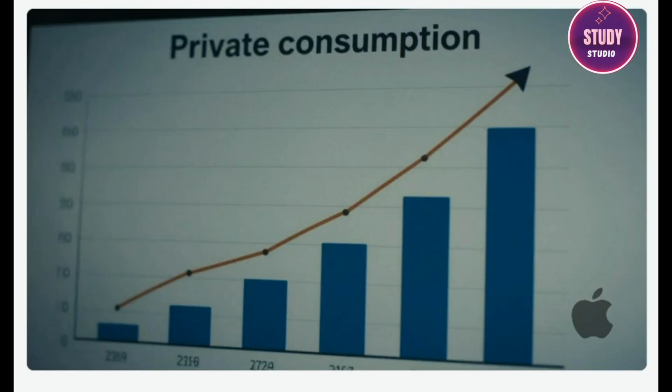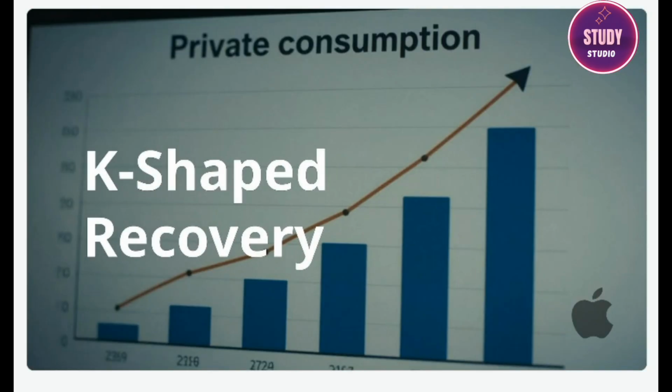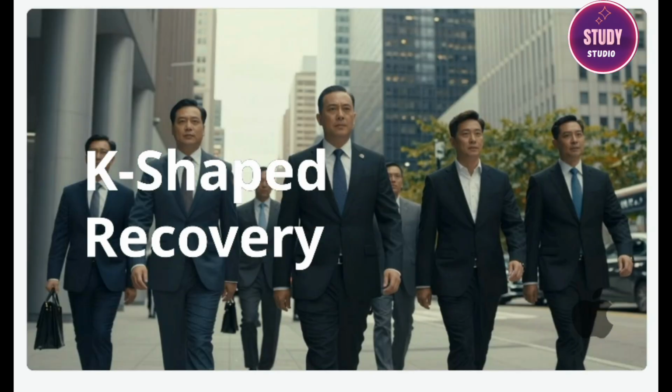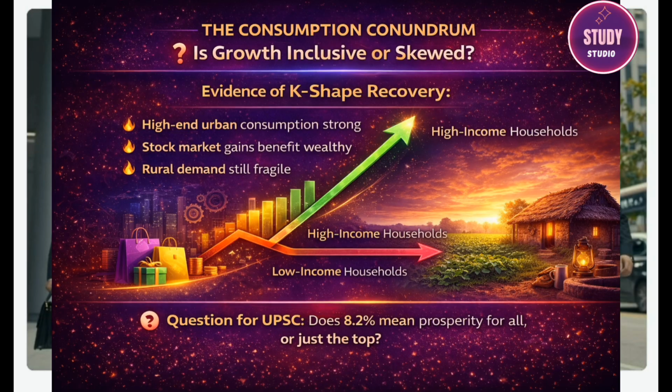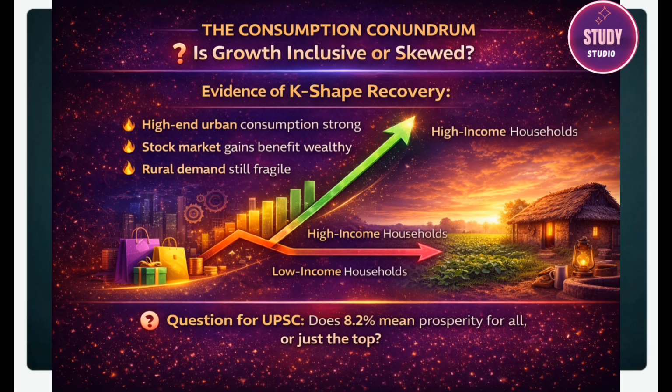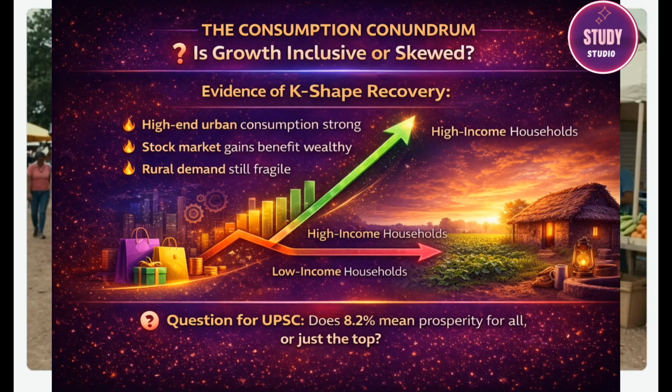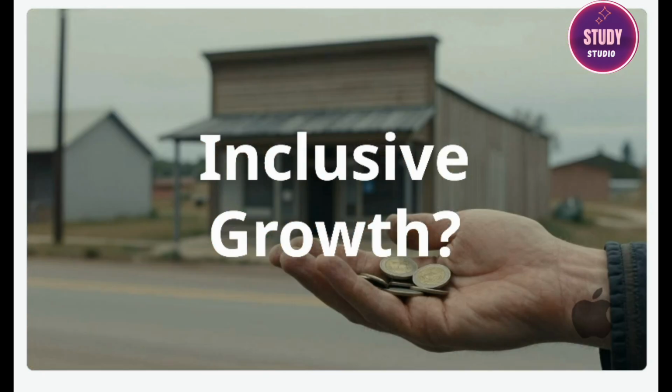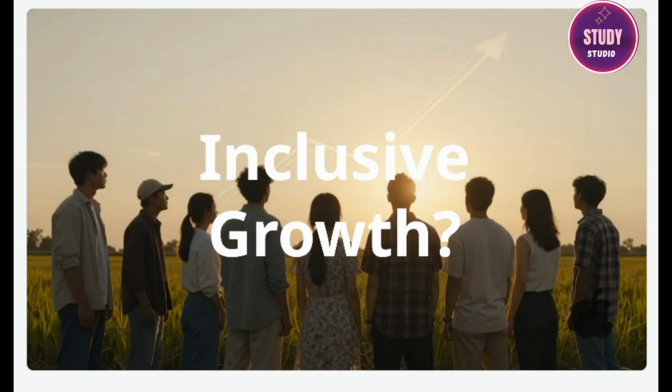Subheading 2: The Consumption Conundrum, Broad-Based or Skewed? While 7.9% growth in private consumption looks great, there's a debate about who is doing the spending. Some economists argue it's mostly high-end urban consumers, who've benefited from the formal economy's growth and the stock market. This is often called a K-shaped recovery, where the rich get richer and the poor struggle.